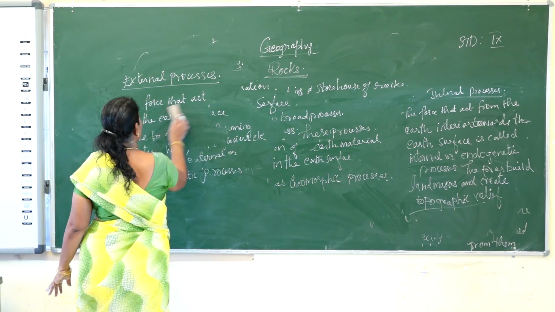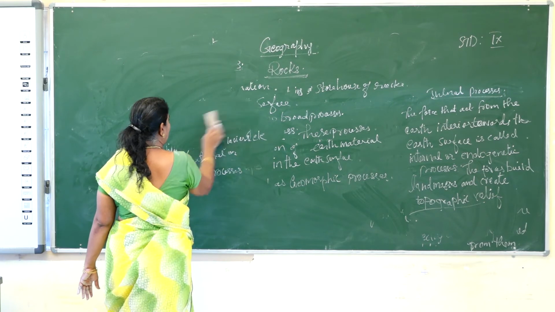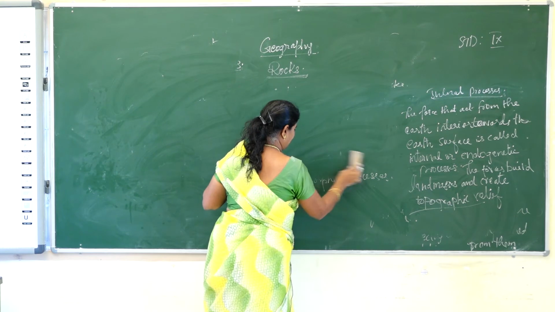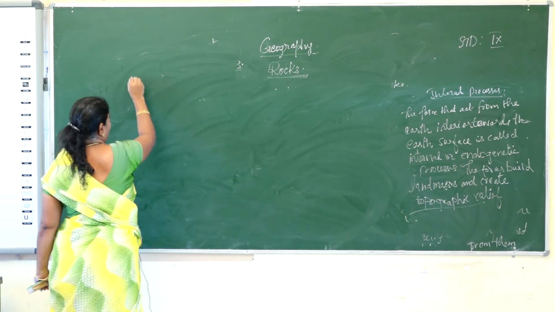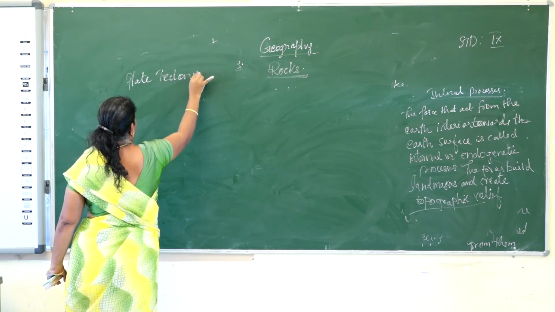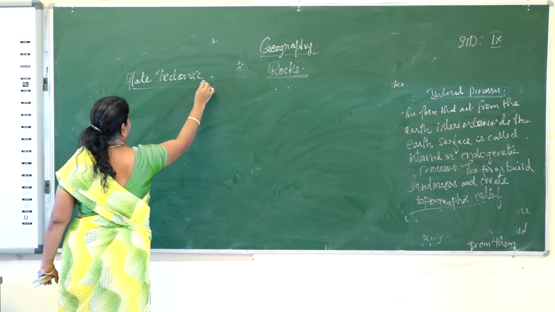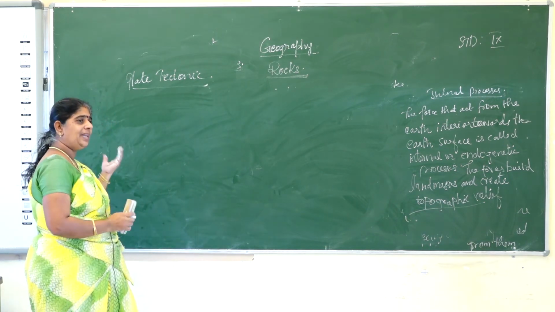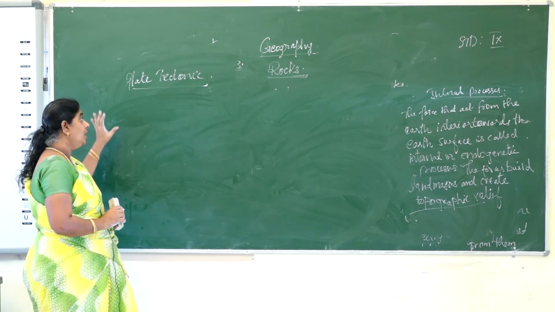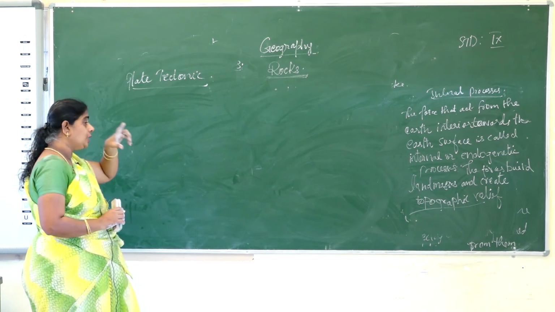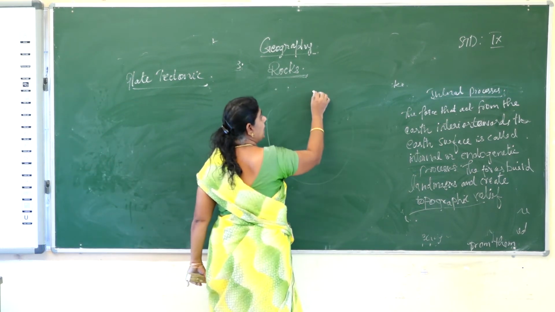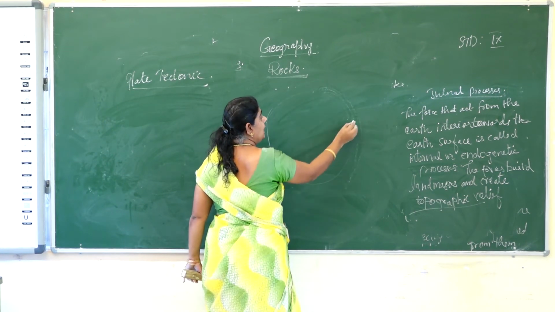Then we will see the next topic, plate tectonics. The lithosphere: we have many layers on the surface of the earth: litho, hydro, atmosphere, biosphere. So the first is the lithosphere. What is the lithosphere? The outermost layer of the earth. This is called the lithosphere.